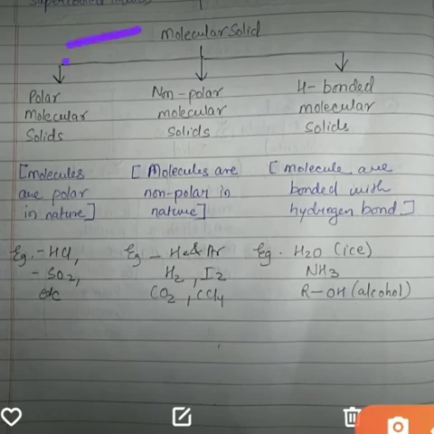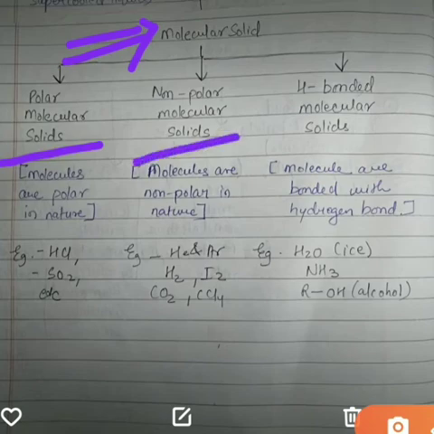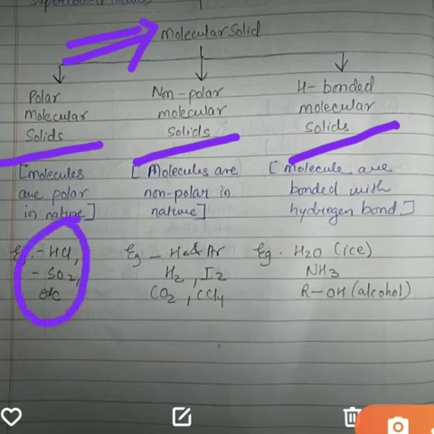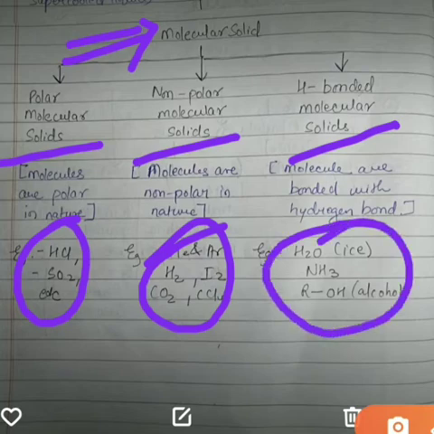This is the classification of molecular solid: the polar molecular solid, the non-polar molecular solid, and the H-bonded molecular solid. Here, examples of polar ones are HCl, SO2, etc. Non-polar ones are H2, argon, I2, etc. And H-bonded are H2O, NH3 and ROH, etc. Now let us discuss the second type, that is the metallic solid.